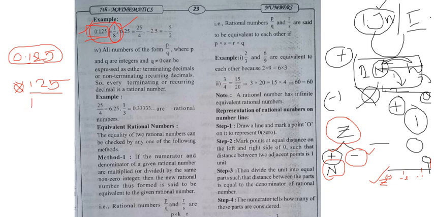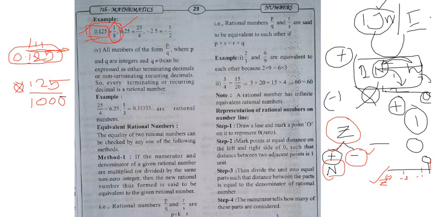From the point to the right side, how many numbers are there? Just count: 1, 2, 3. So here write 3 zeros. After that, what to do? You have to do the simplification. Write this number, 125,000, in simplest form. How to write this number in simplest form?